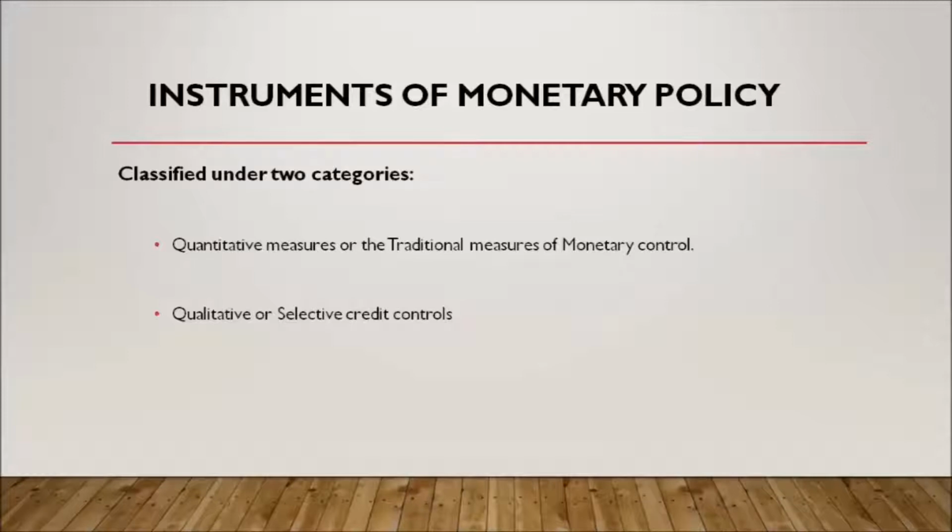Quantitative or traditional methods of credit control are designed to regulate the volume of credit by the banking system. Qualitative or selective methods of credit control are designed to regulate the flow of credit in specific uses. The process of RBI to control credit in the economy is called monetary policy.